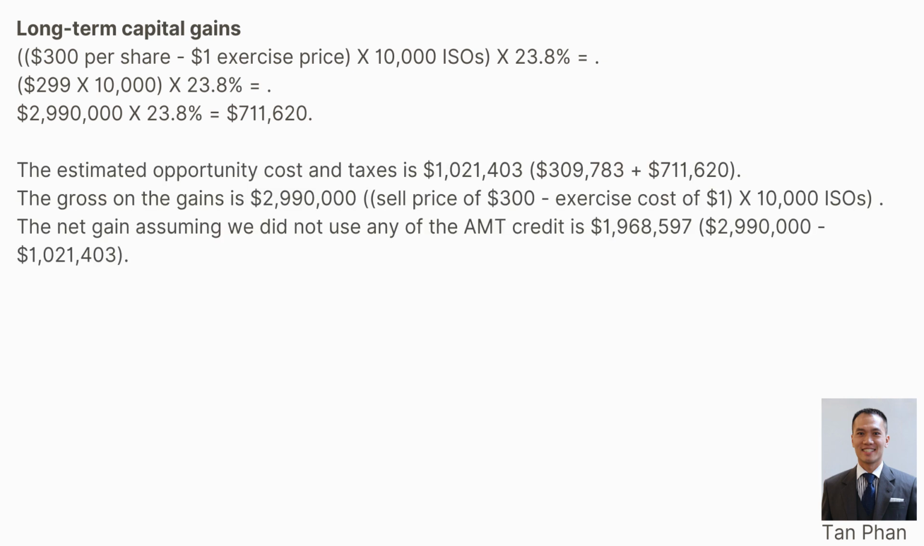The estimated opportunity cost and taxes is $1,021,403, which is $309,783 plus $711,620. The gross on the gain is $2,990,000, sale price of $300 minus exercise cost of $1 times 10,000 ISOs. The net gains, assuming we did not use any of the AMT credit, is $1,968,597, which is $2,990,000 minus $1,021,403.